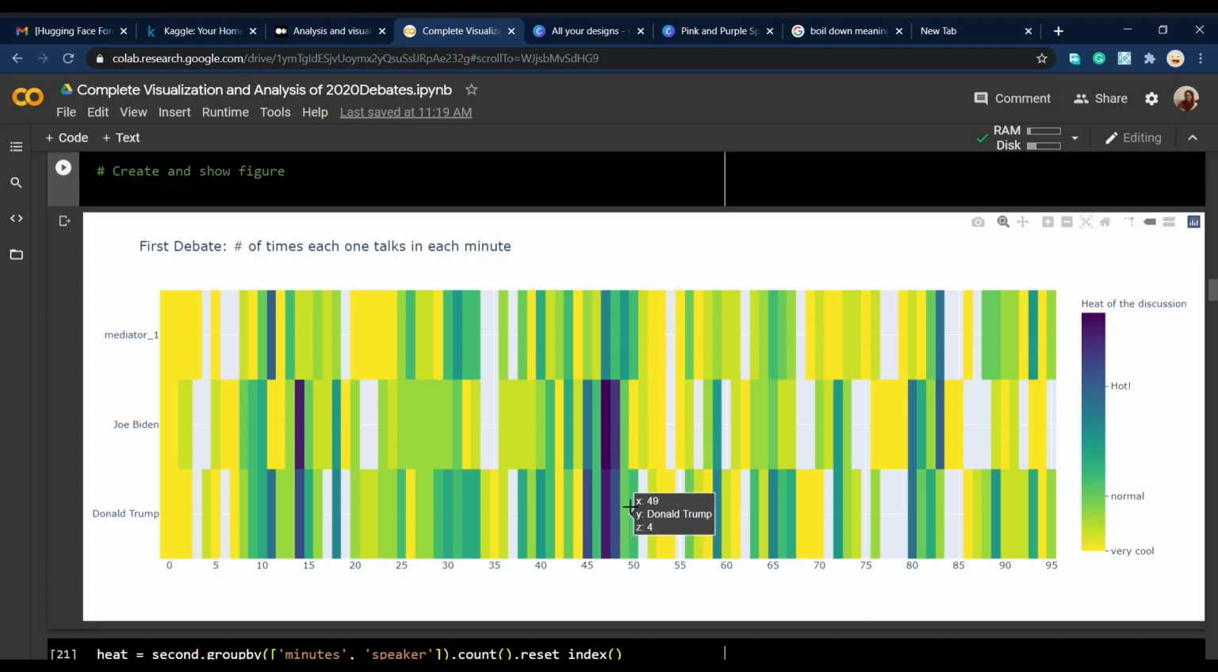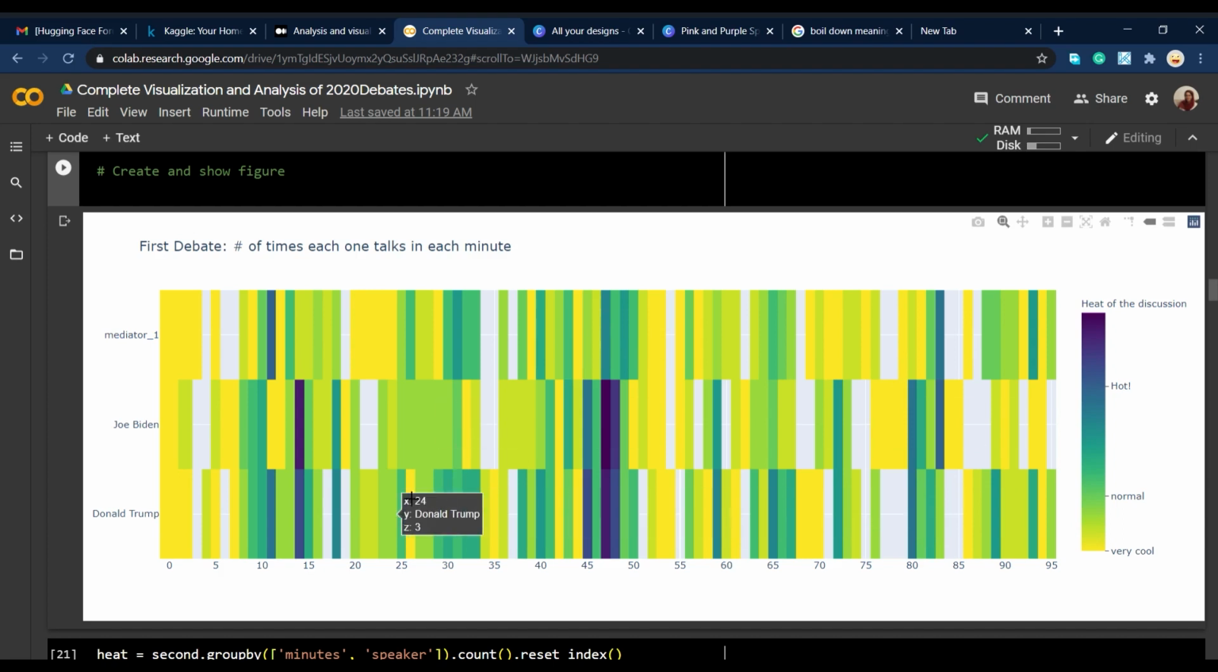But in general, if you look at the big picture, you see that three parts are the darkest parts of the whole picture: one after they introduce themselves and are warming up, one in the middle, and one at the end before the debate finishes.